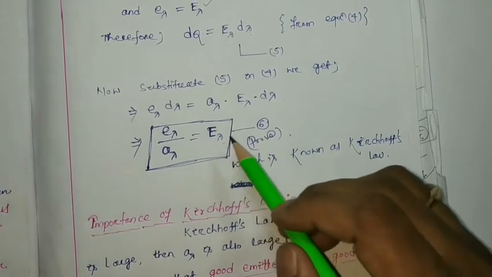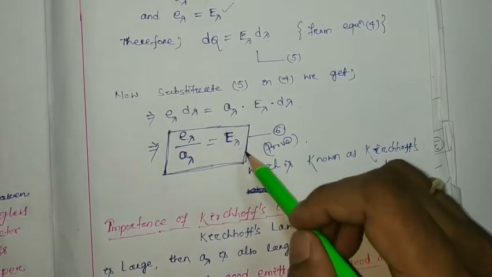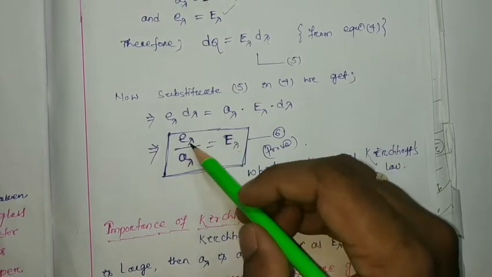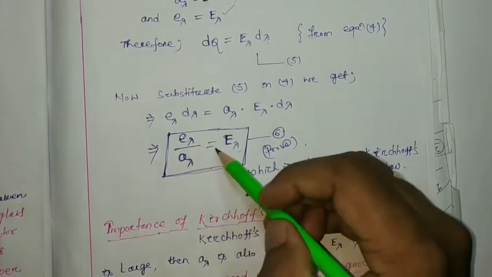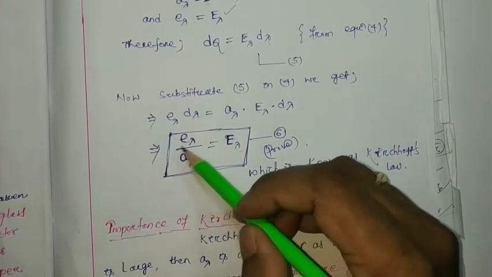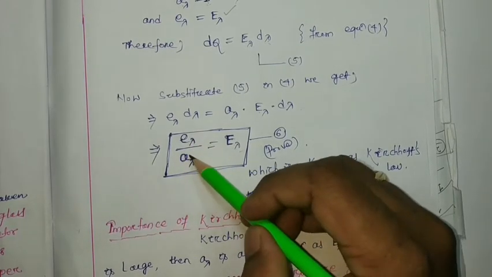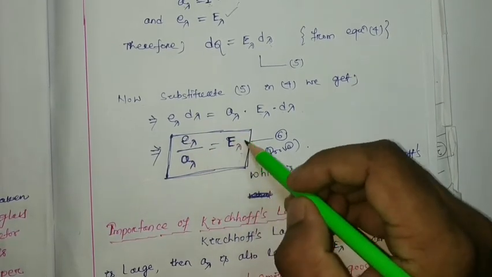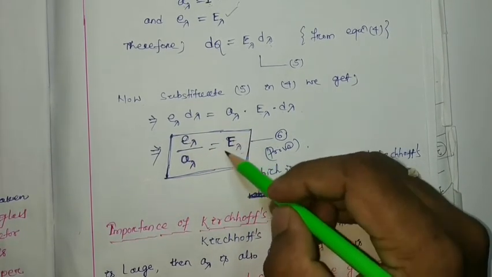So what we intended to prove, this is the statement of Kirchhoff's law, that we have to prove that e lambda by A lambda will be equal to capital E lambda. That means the emissive power by absorptive power of a body will always be constant, which will be equal to the emissive power of the perfect black body.